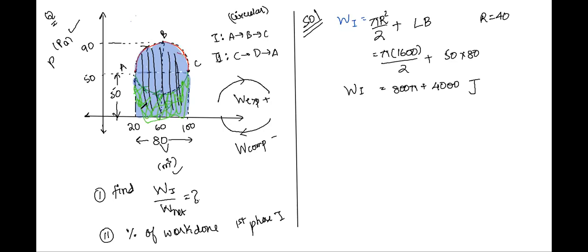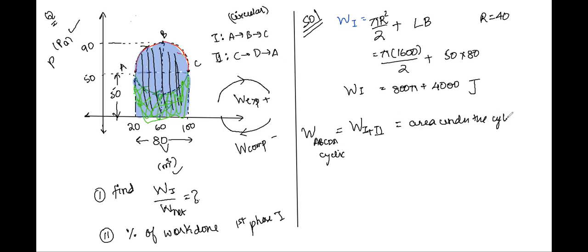The area of the circle is telling us the net work done in the process A, B, C, D, and then again A. I will repeat, Karuna, that the net work done in first half and second half, that is work done from A to B to C to D to A. So for this entire cyclic process, the work done is always the area under that cycle.